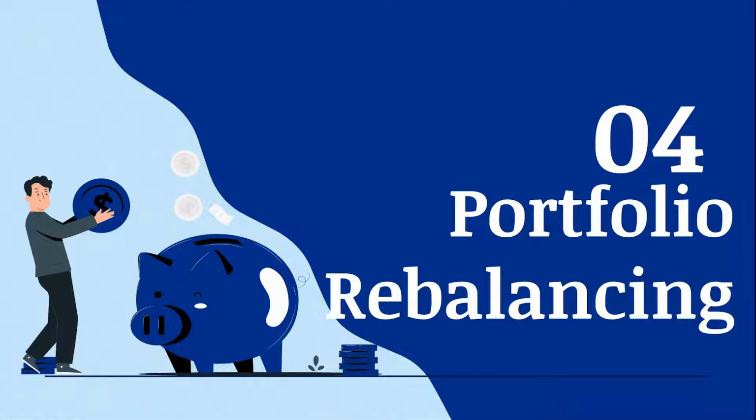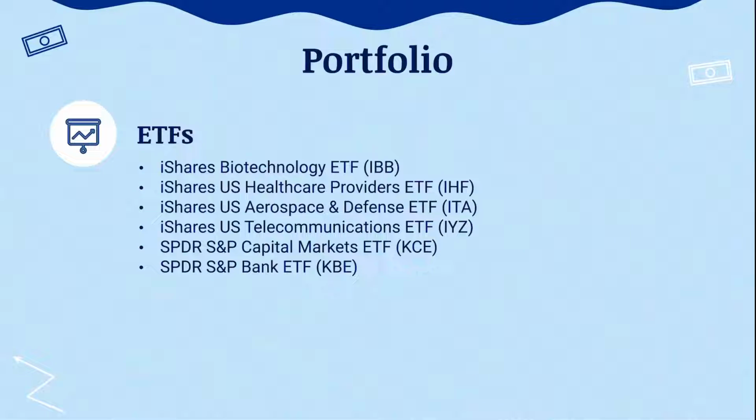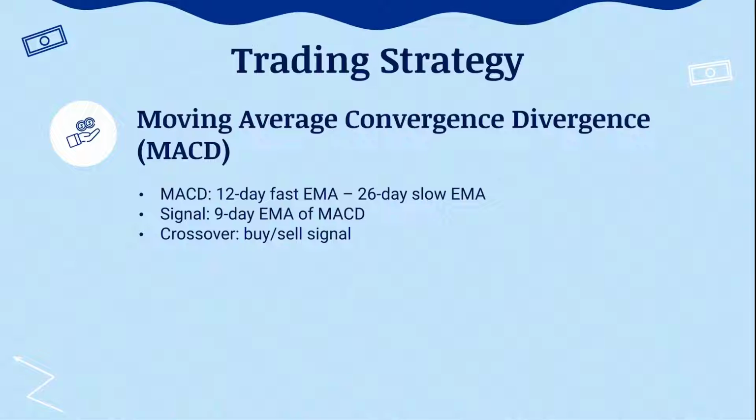I'll now talk about our portfolio rebalancing strategy. The portfolio of ETFs used contains these 6 ETFs. The trading strategy used in our portfolio rebalancing will be moving average convergence divergence. MACD is a trend indicator used in stock trading analysis. MACD is calculated by subtracting the 26-day slow exponential moving average from the 12-day fast exponential moving average. The signal is calculated by finding the 9-day exponential moving average of MACD. Using MACD and signal, the crossover will generate a buy or sell signal.